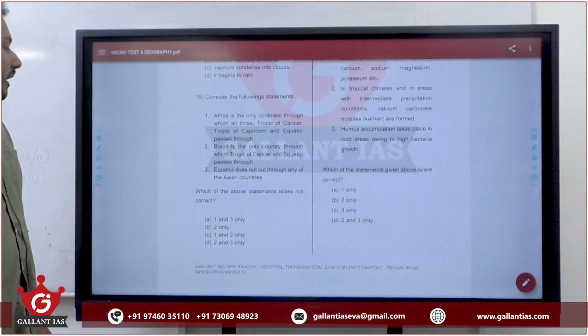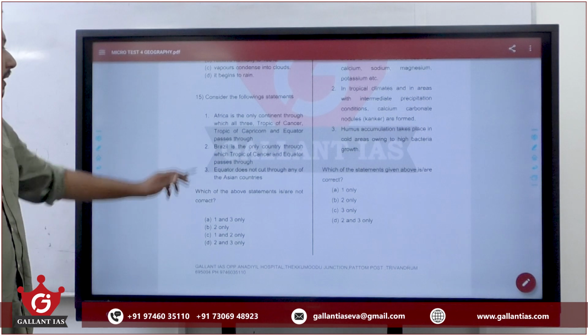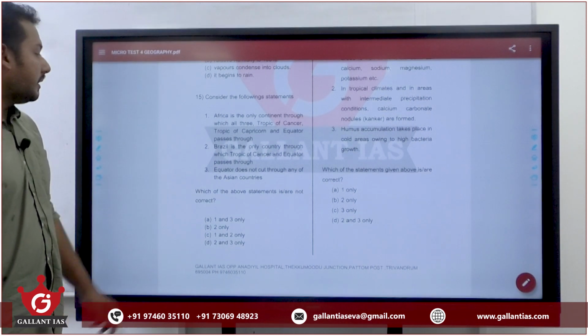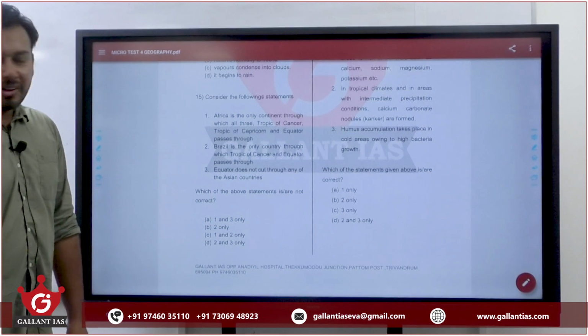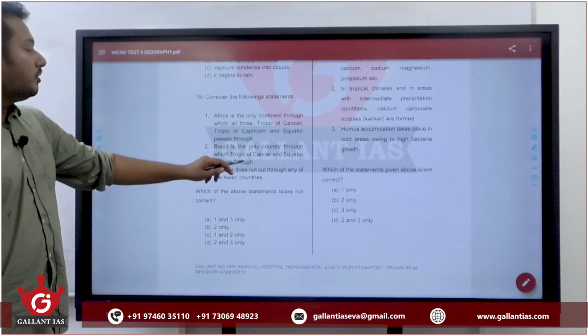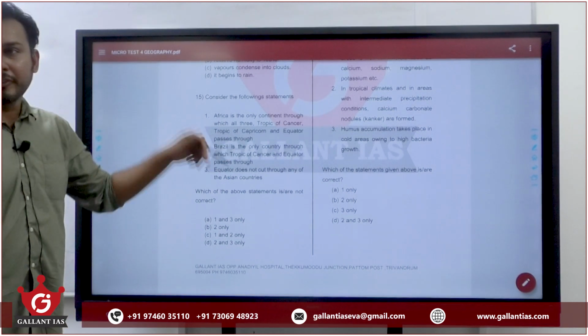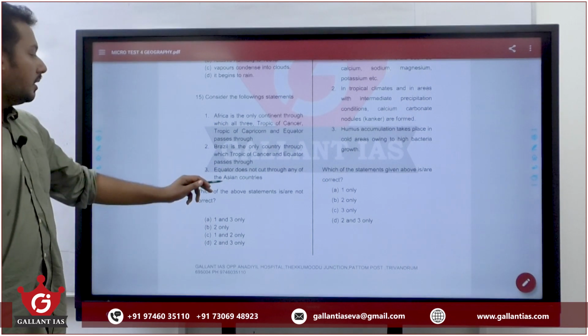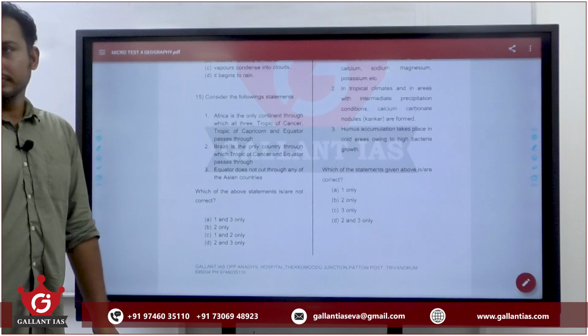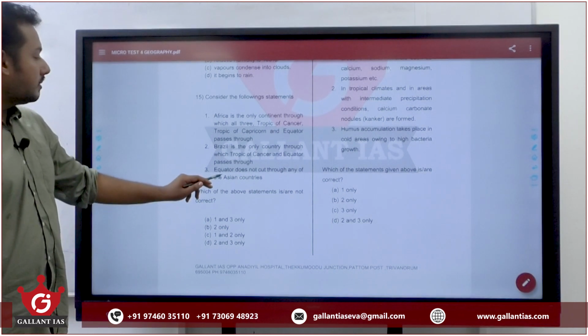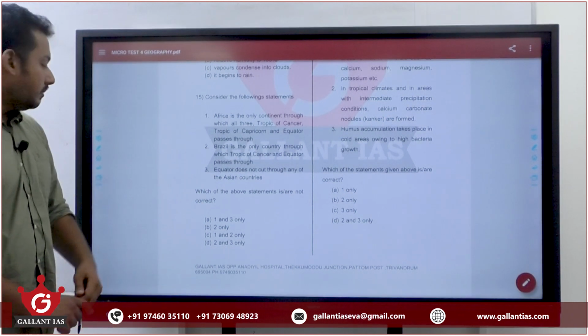False. Not correct is the question. First statement is correct. Second statement is wrong. Brazil is the only country through which Equator and Tropic of Capricorn passes through. Equator passes through Asian countries like Indonesia. So answer is 2 and 3. D.